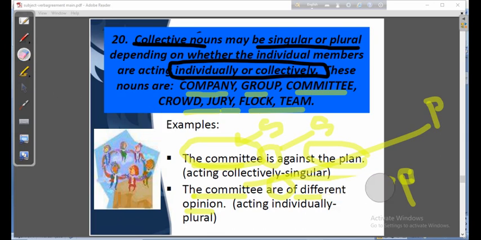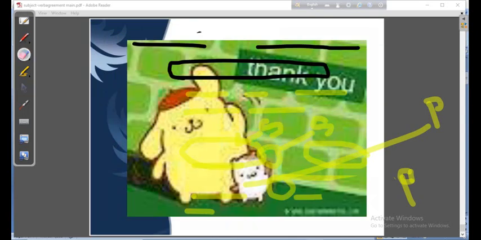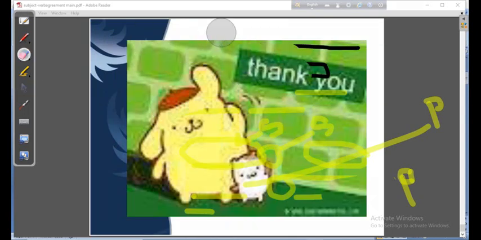My dear students, have you understood? So if the members of the collective noun work jointly, collectively, it will take a singular verb, and if they work individually or separately, it will take a plural verb.